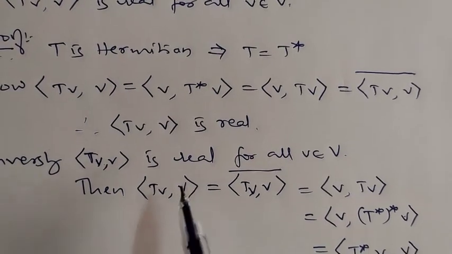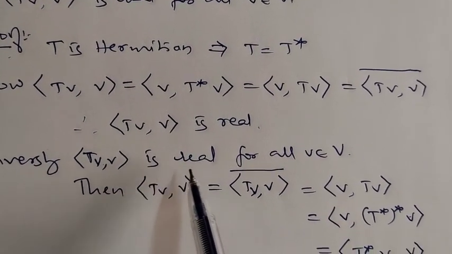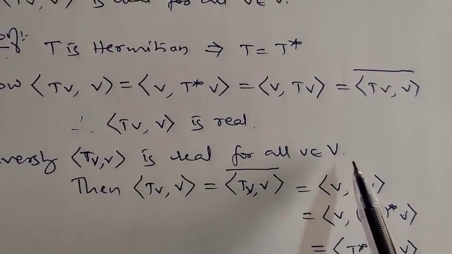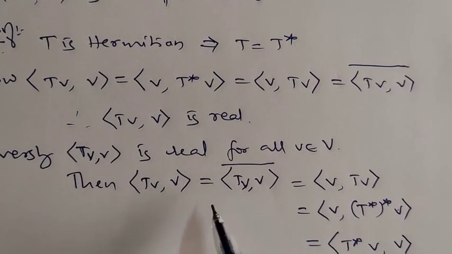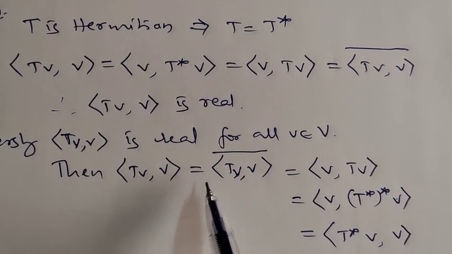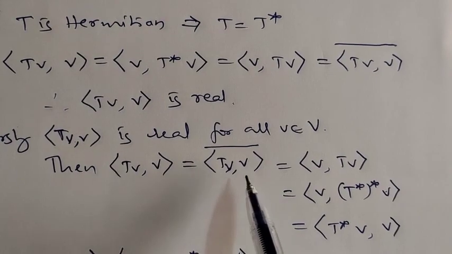Conversely, you assume that T of V comma V is real for all V belongs to V. Then what will happen? Inner product of TV comma V is equal to inner product of TV comma V bar.